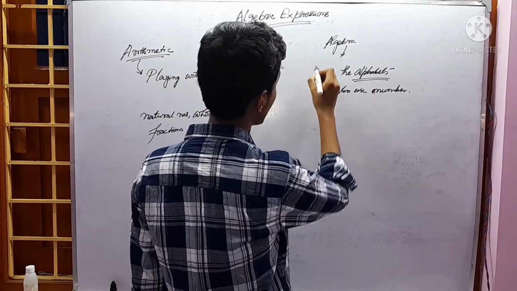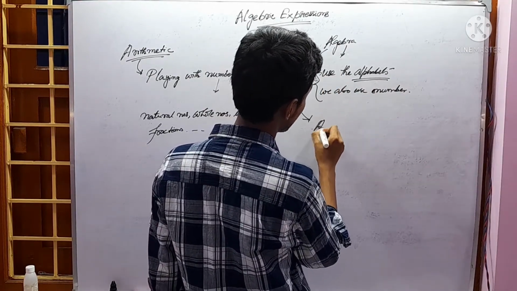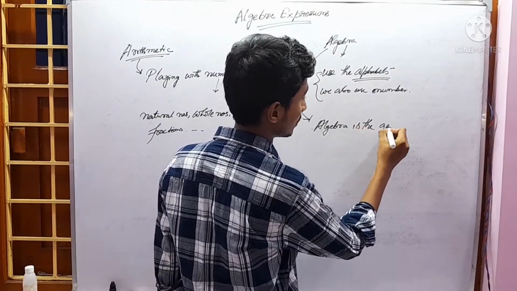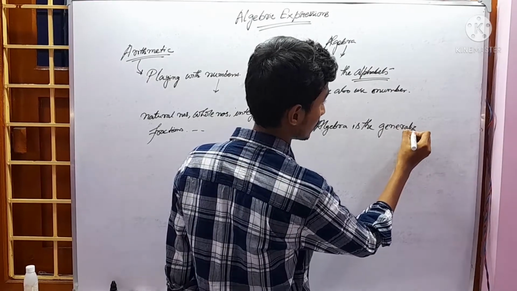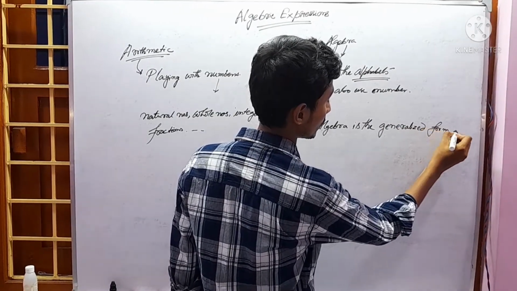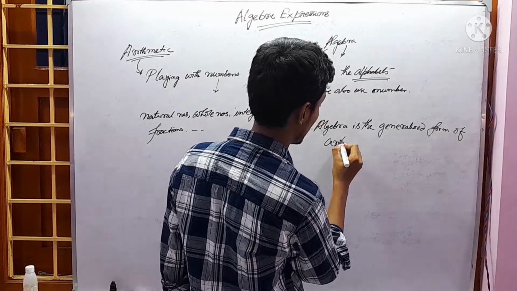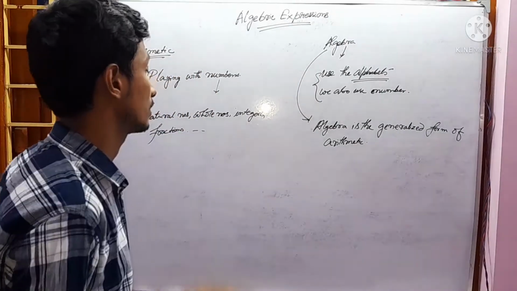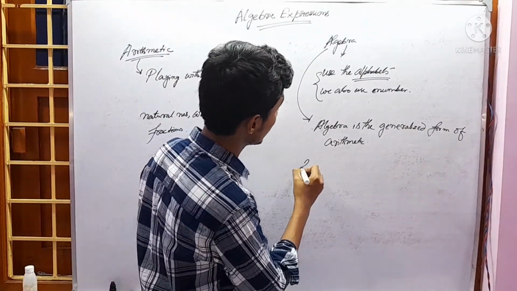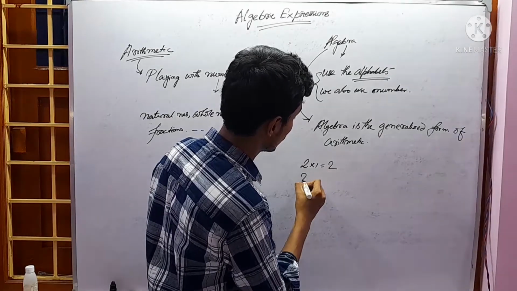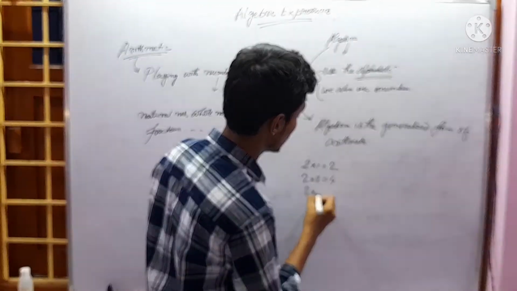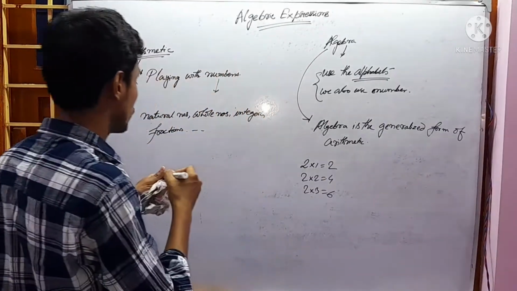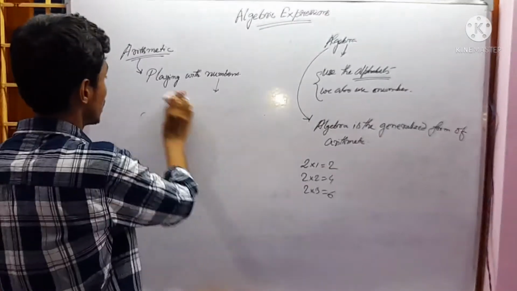Now what is algebra? Algebra is the generalized form of arithmetic. How to understand this? Let's take the table of 2. 2 1s are 2, 2 2s are 4, 2 3s are 6. Here, let's first talk about this, then you can understand this.